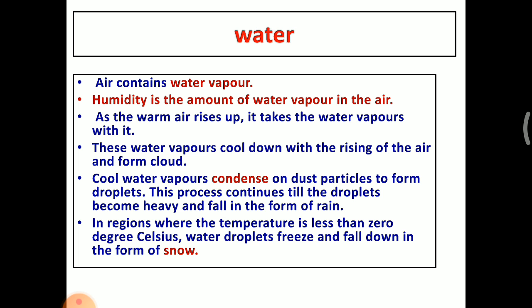In some places the temperature of the surrounding is very low. At that time the water droplets freeze and fall down in the form of snow. Dear students, I hope you understood how the sunlight affects land, water and wind.